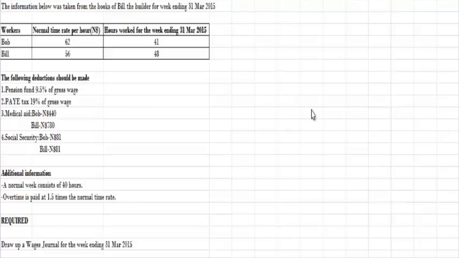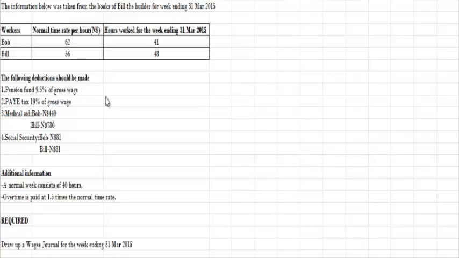The information below was taken from the books of Bill the Builder for the week ending 31 March 2015. There are 2 workers and their normal time rates are as follows. Bob's normal time rate is $62 per hour and Bill's normal time rate is $56 per hour. The hours worked for the week for Bob was 41 and Bill worked 48 hours for the week. The following deductions need to be made.